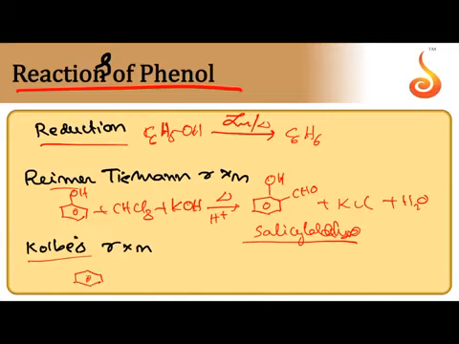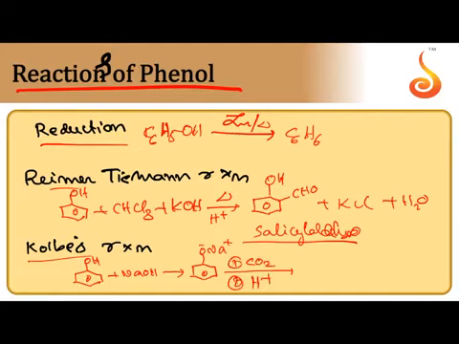Kolbe's reaction. Phenol is first reacted with sodium hydroxide. Neutralization takes place and we get sodium phenoxide, a salt. After the formation of sodium phenoxide, this is reacted with carbon dioxide followed by acidification. Then we get COOH at the ortho position. So ortho-hydroxybenzoic acid is obtained, that is nothing but salicylic acid.